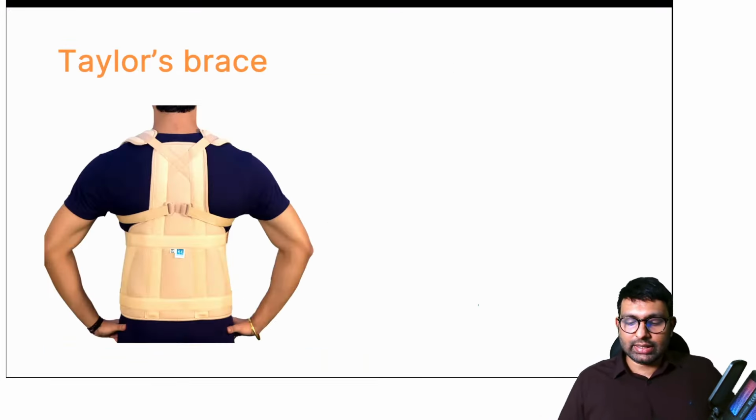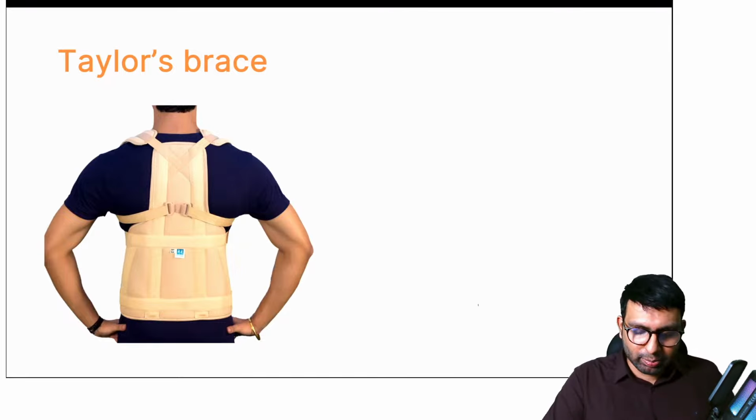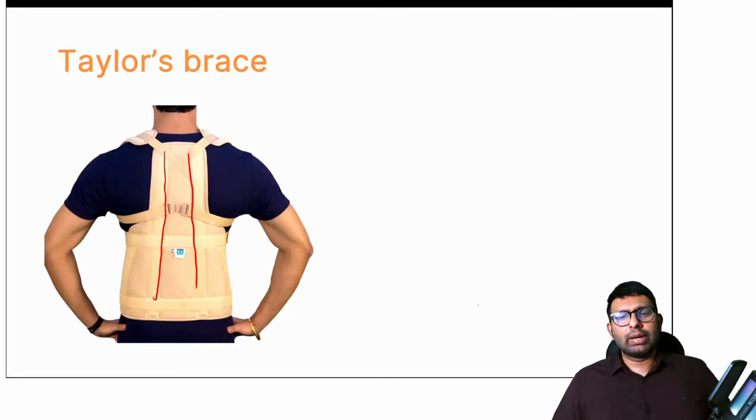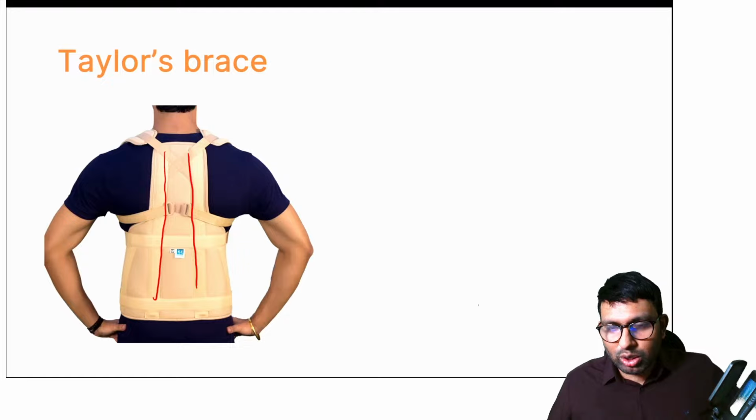Next, let's understand this. This is a Taylor's brace. Now Taylor's brace has these metal bars here which prevent flexion. But these braces are not very effective because the metal bars are behind. Some amount of flexion is still allowed. So where is Taylor's brace used?